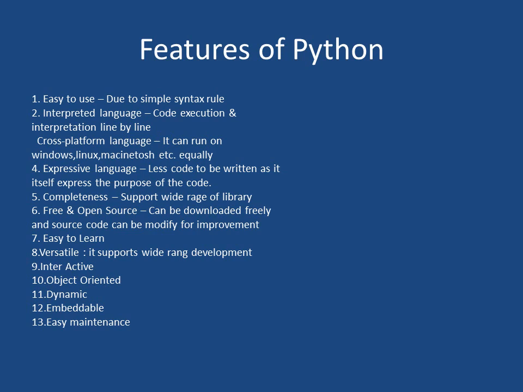Interpreted language, it means that what is the work of an interpreter? It will convert high level language into low level language one by one. And what is the use of a compiler? A compiler does all these things in one go. So when it works one by one, it will take some time.